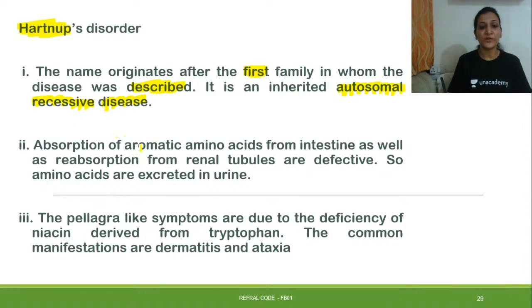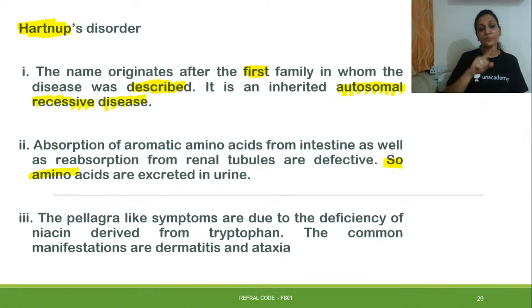Absorption of aromatic amino acids from the intestine as well as resorption from the renal tubules are defective, so amino acids are excreted in urine. There is a defect in the absorption of tryptophan from intestine and renal tubule, and 60 milligrams of tryptophan leads to formation of 1 milligram of niacin.